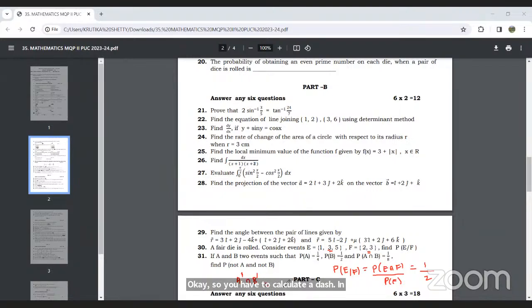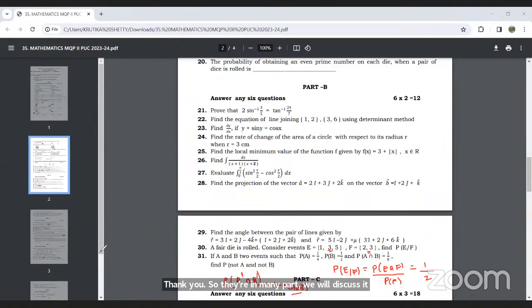This can be written as 1 minus P of A union B. First calculate A union B and then subtract it from 1, and you will get P of A dash intersection B dash. From these hints you can easily calculate A union B, and by subtracting it from 1 you will get A dash intersection B dash. So solve 31 for homework, and tell me the answer later. The remaining part C and part D we will discuss in the evening.